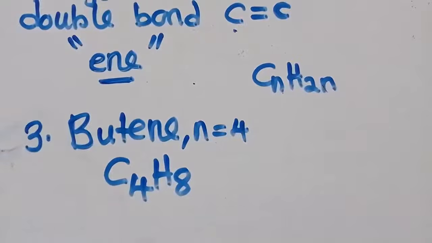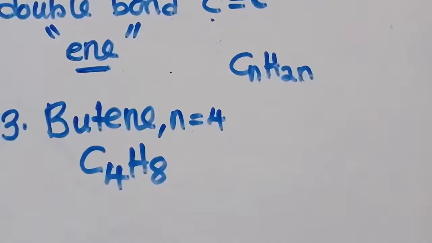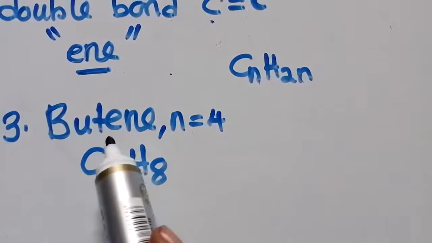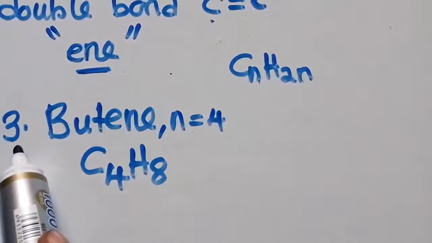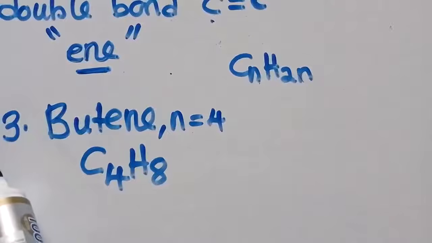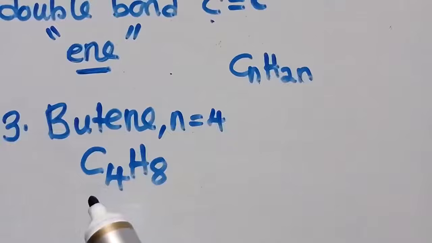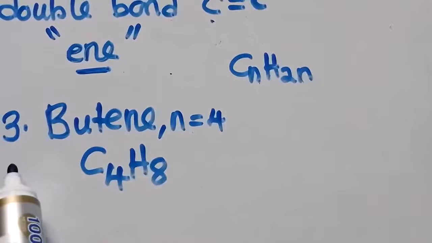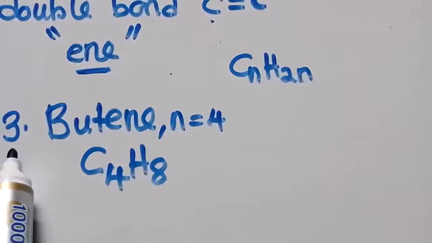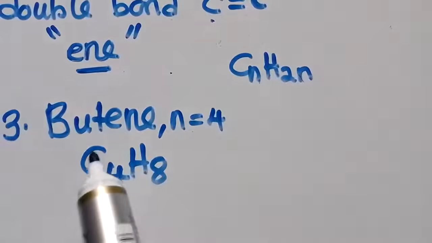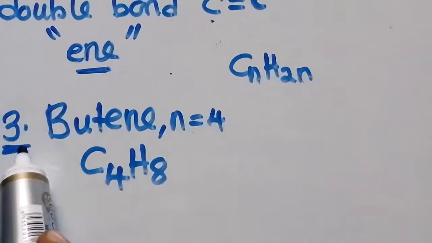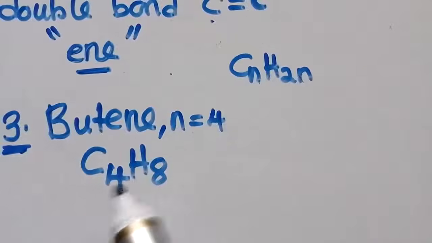This is what you are going to do. You know that this one should be number 4. But since the first one, the one that starts with meth, we don't have, we need to start with eth. So eth is the second one. But here, it is the first one. So that's why the numbers are some kind of disturbed. But this is what you need to get from here. So butane is the 3rd member of alkenes.